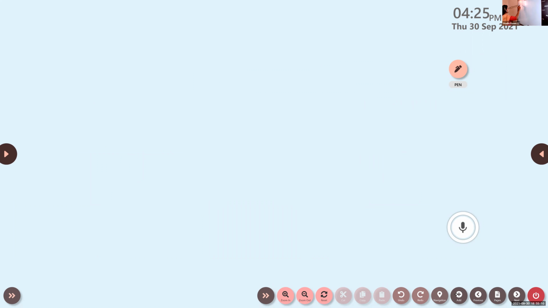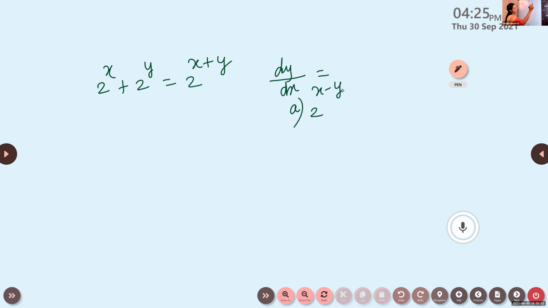If 2 raised to x plus 2 raised to y is equal to 2 raised to x plus y, then dy by dx equals, 4 options are given. First one, 2 raised to x minus y into 2 raised to y minus 1 by 2 raised to x minus 1.